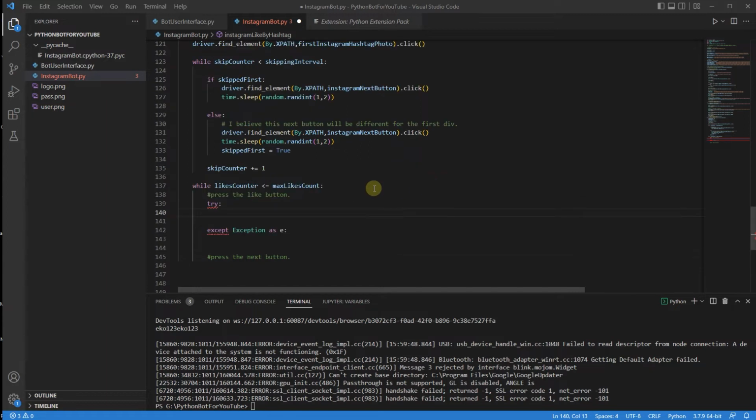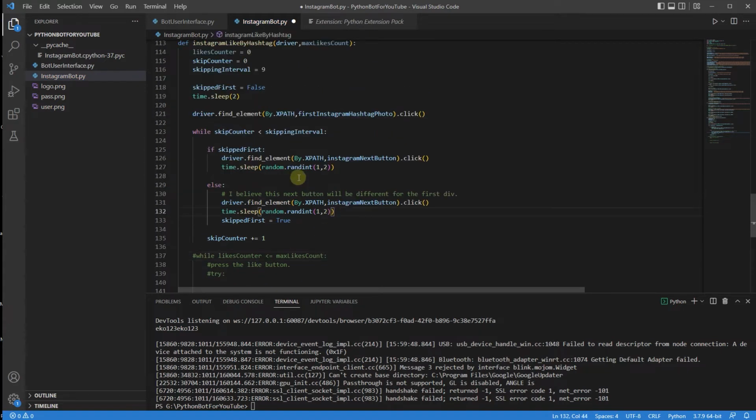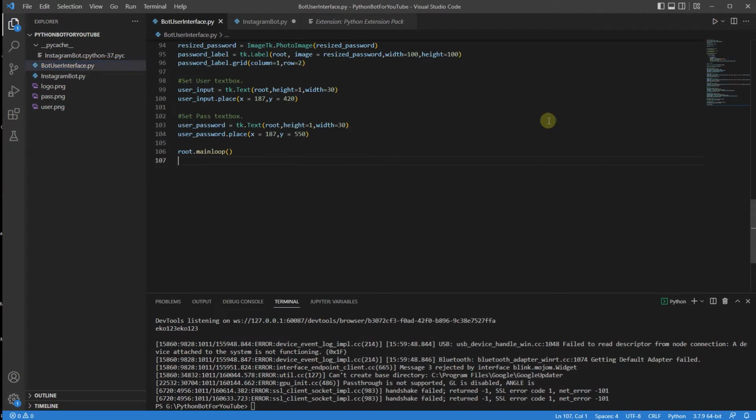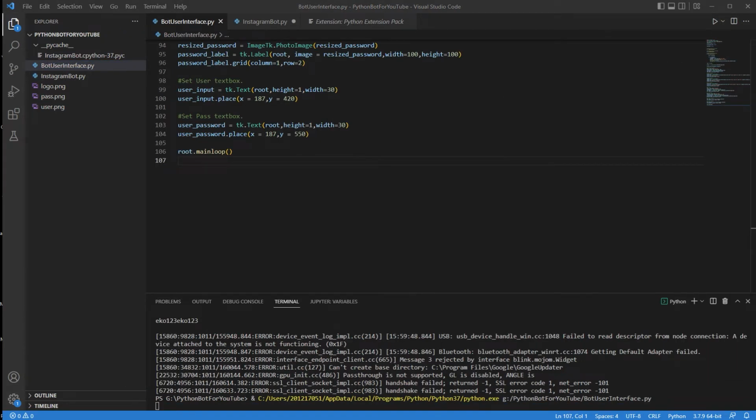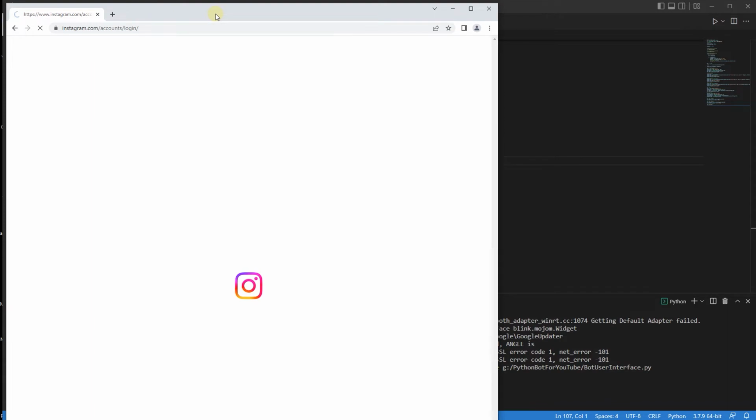I've already clicked on it. So let me just do it like so. I'm going to delete all of that. Then I'm going to run the bot user interface. Let me put this on the side. I'm going to put up my data, and I want to see if everything is actually working correctly so far.